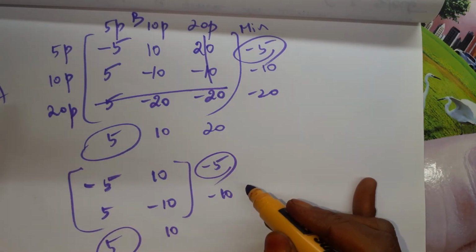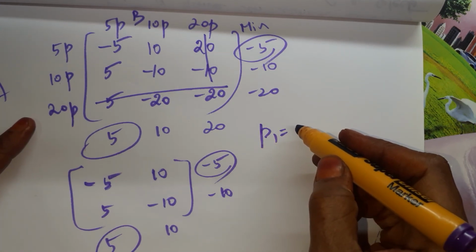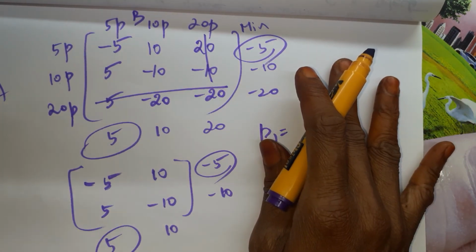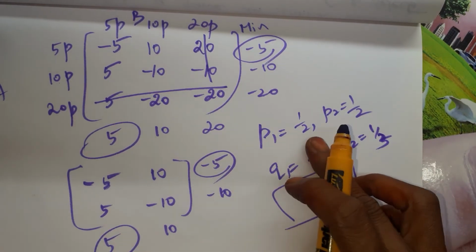Both are not equal. Now in this place we have to apply formula method. P1 formula, P2 formula, what we saw previously. Using that you have to get the answers. These are the answers which I got. P1 as 1 by 2.